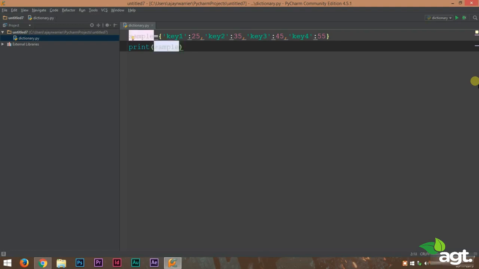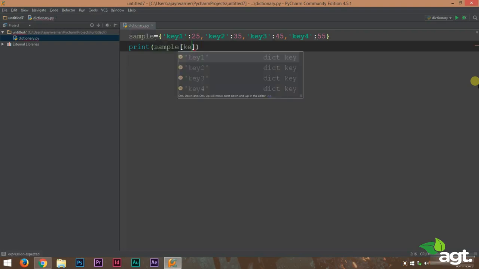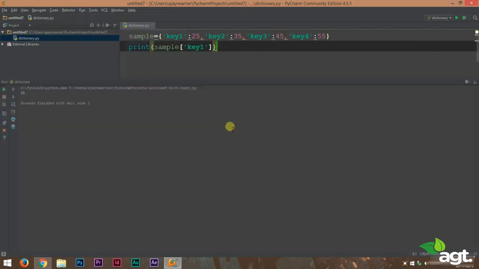Suppose you want the value stored in key 1. To do that, we type in our dictionary name. Inside square brackets, we type in key 1. Now if we run this, we get the value inside key 1, which is 25. That means we can use keys to access the value stored in it.